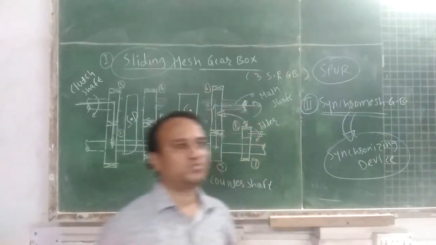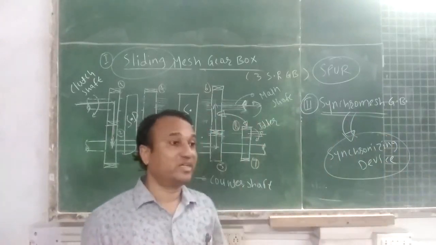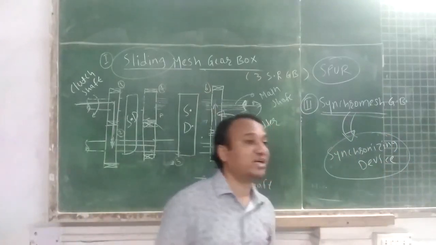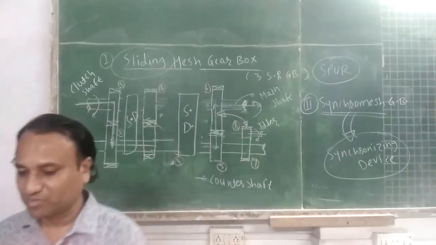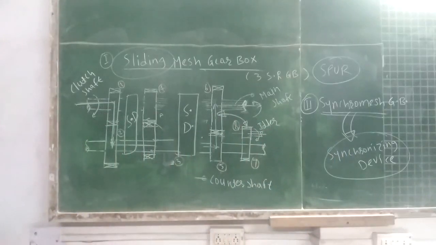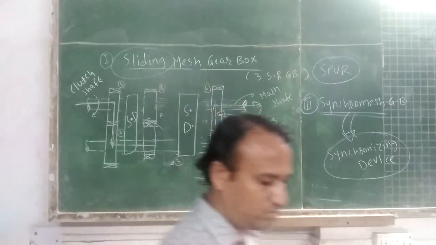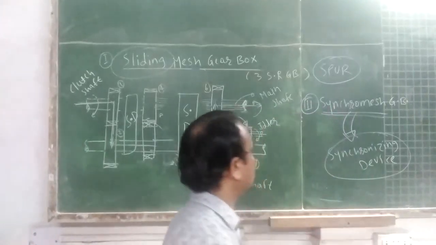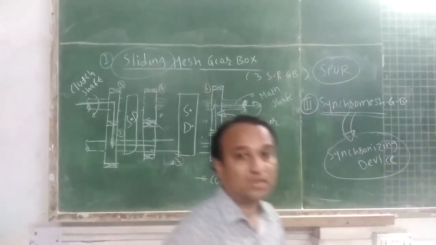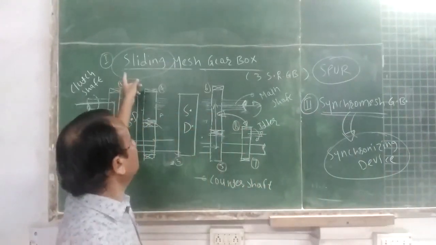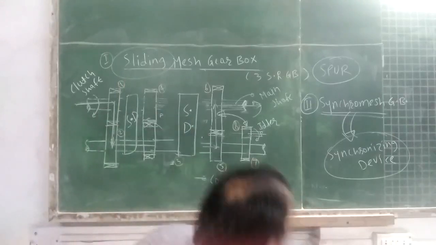Just think about it. What are the advantages of a synchronizing device? I will give you one minute. Students, there is one problem in the constant mesh gearbox.